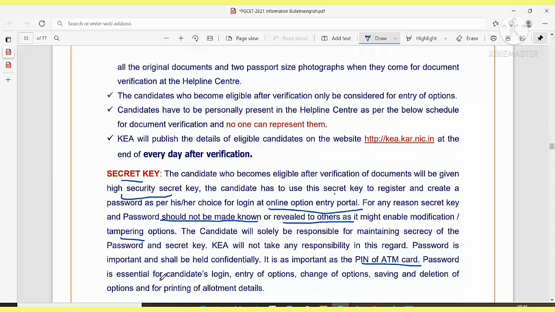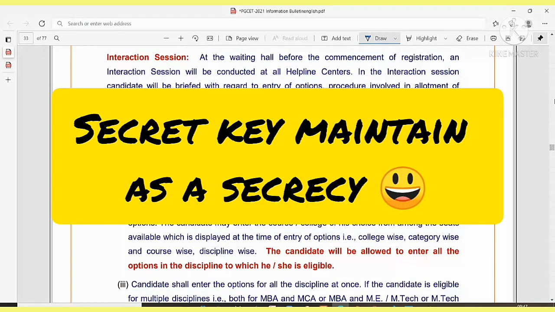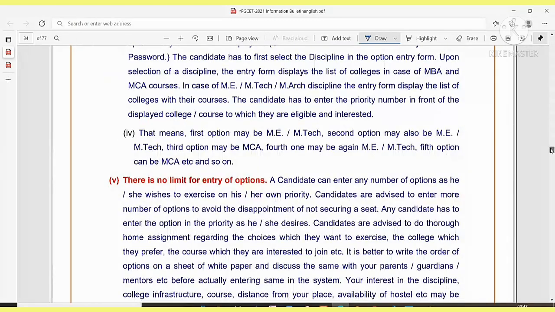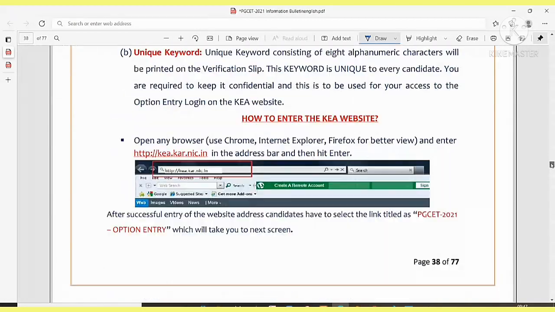Password is essential for candidate login, entry of option, change of options, saving and deletion of options, and for printing the allotment details. Okay, I hope you are with me. So this secret key you are supposed to maintain in secrecy. And how during option entry it will be seen, here it is.